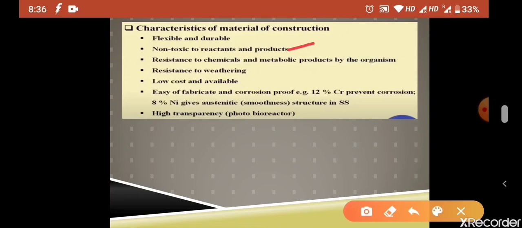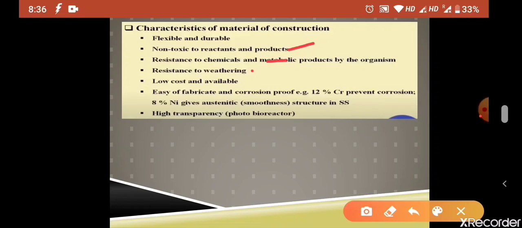Then it should be resistant to the chemical and metabolic products of the organisms. So during the microbial conversion process, or the enzymatic reaction, some product formation is there, so your material of construction should resist that.